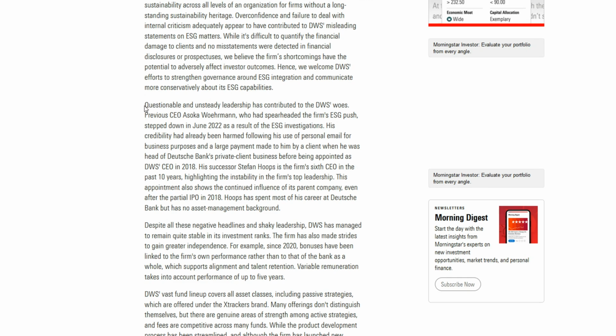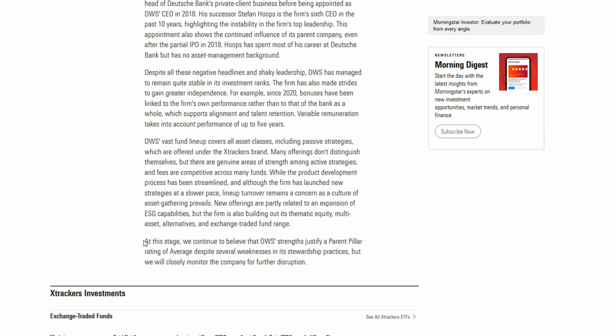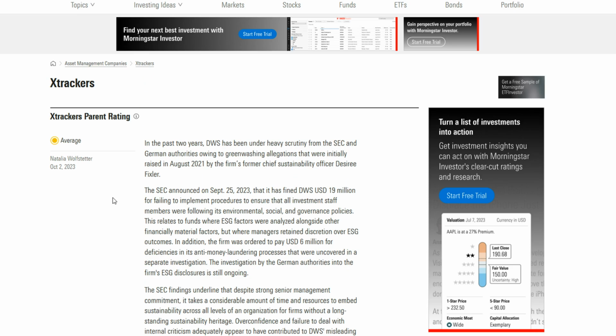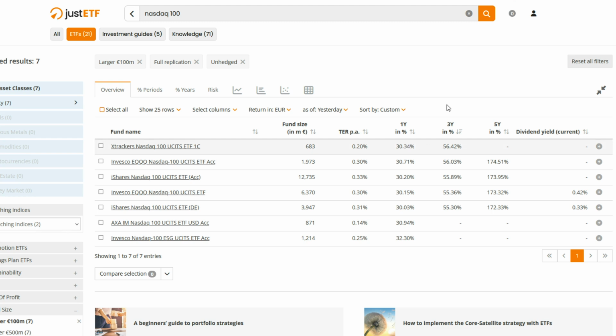So here we see questionable and unsteady leadership has contributed to WS woes. And the conclusion is that at this stage, we continue to believe that the WS strengths justify a parent pillar rating of average, despite several weaknesses in its stewardship practices. So, I mean, it's fine. I probably would want to stick with Invesco and BlackRock because, as you can see, for 3 years, the difference is just a little less than 0.4%. So that's not that much.